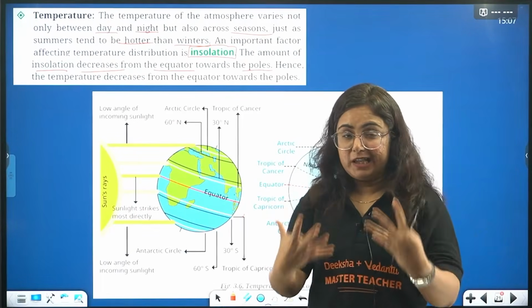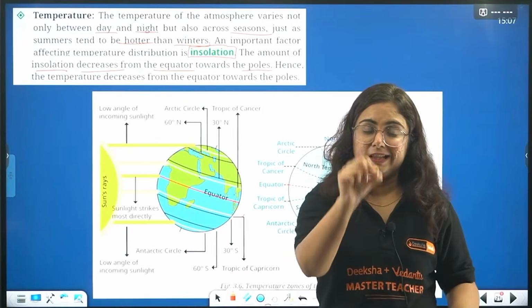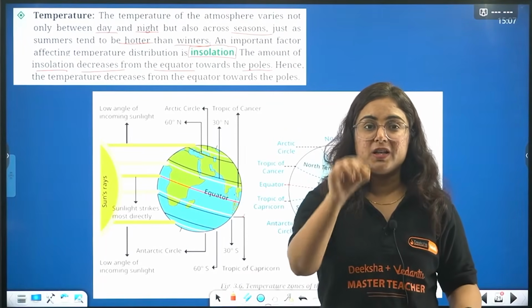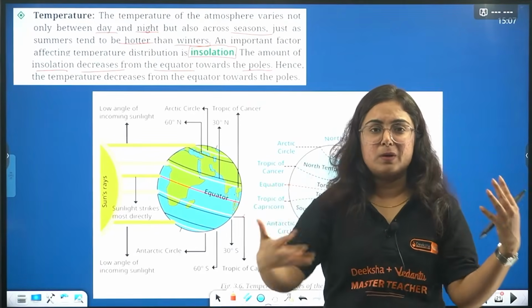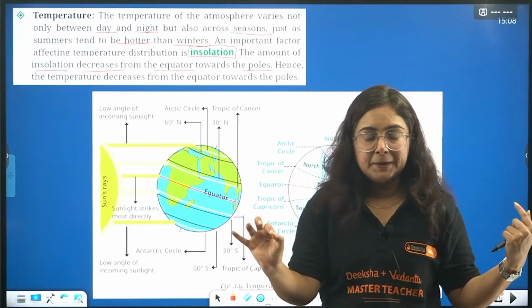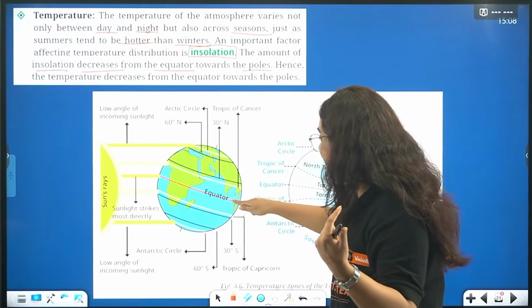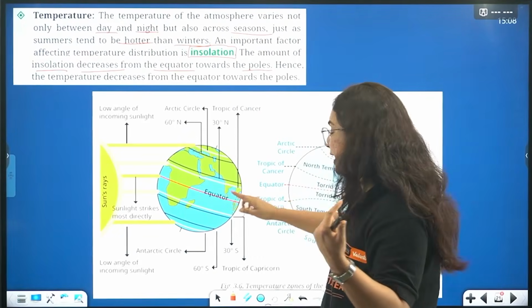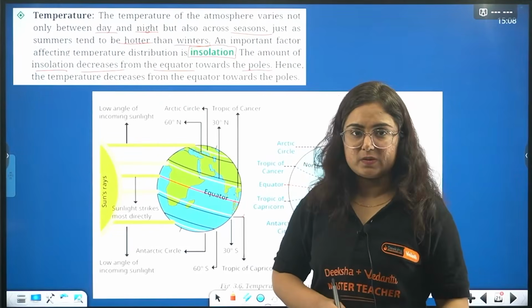So as you study in maths, beta, to study about the circle, you point the center point that is 0 degree, 0 line, right, isn't it? Then x-axis and y-axis, and learn more about the metrics there. Similarly, to learn about the earth, we draw a line at the center of the earth, that is equator, dividing earth into two equal halves, northern hemisphere, southern hemisphere.